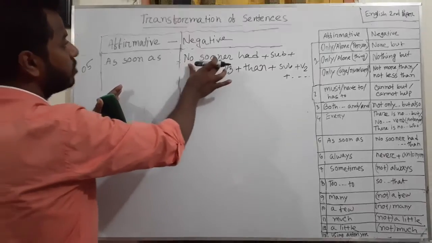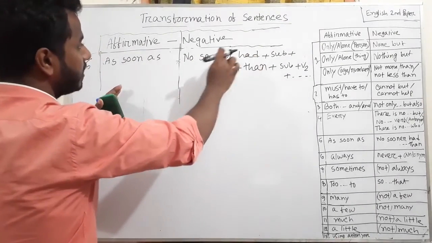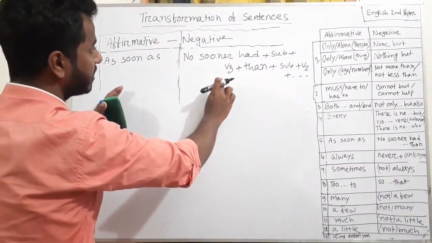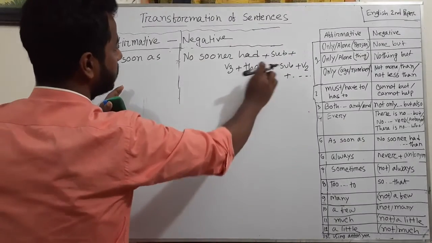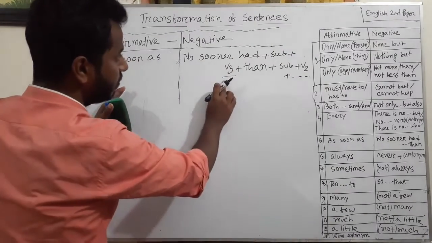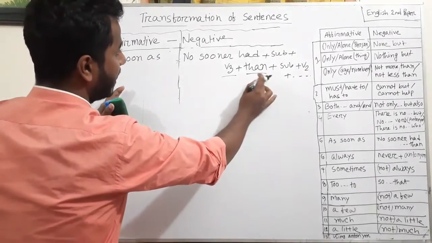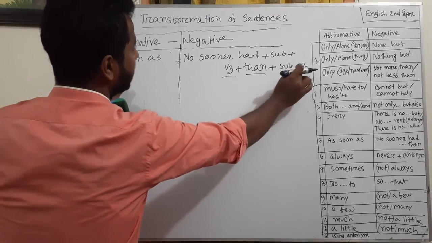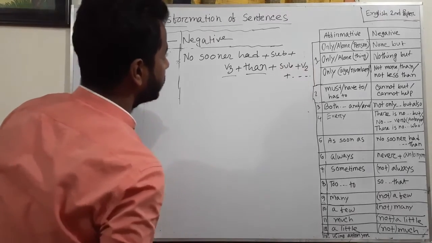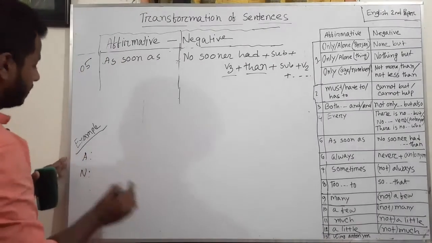If in affirmative sentence there is as soon as, in negative sentence instead of as soon as you can use no sooner had, but no sooner had follows a specific structure. After no sooner had, you have to use the verb in past participle form, then subject, and next sentence will follow the verb in past form. Okay, look at the example.